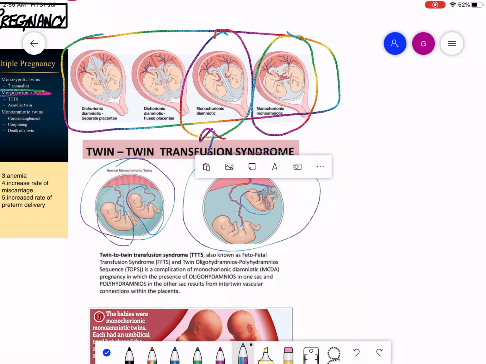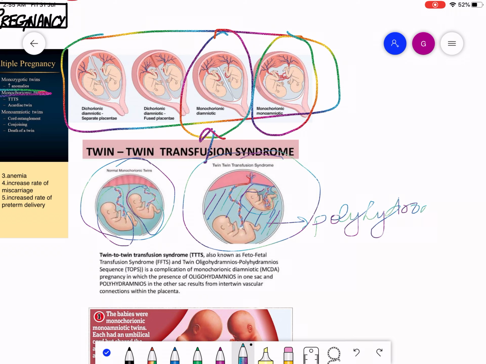So it is oligohydramnios, and as this baby is floating in a large amount of fluid, it is polyhydramnios. Oligo means less, poly means more.